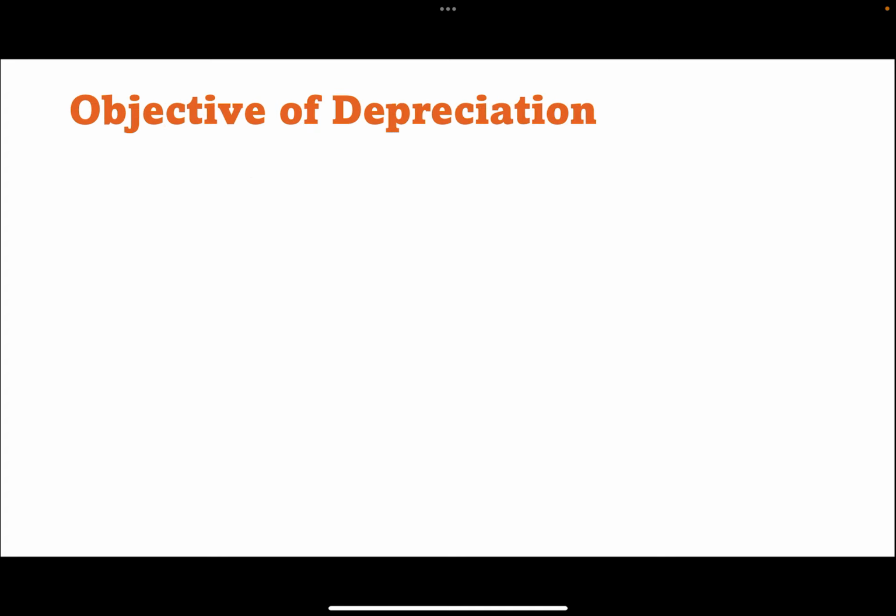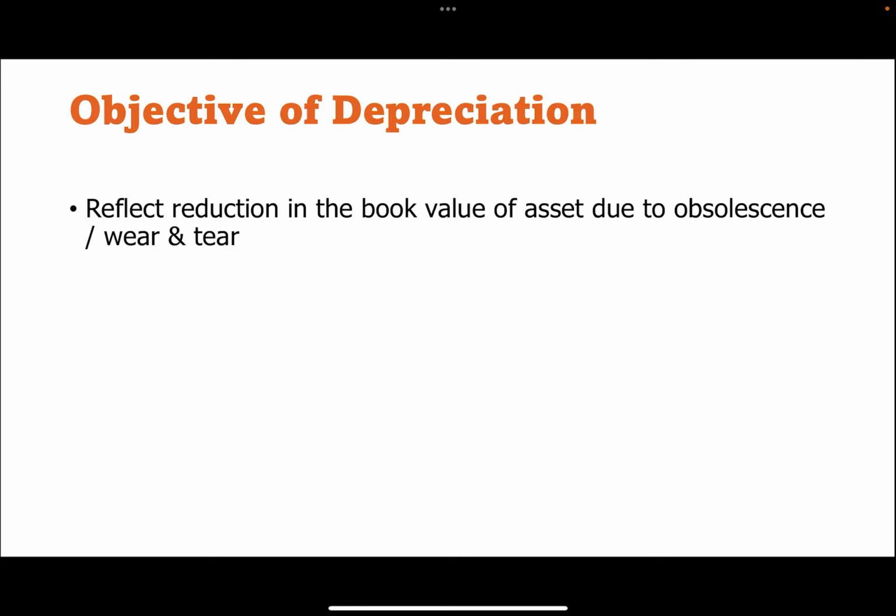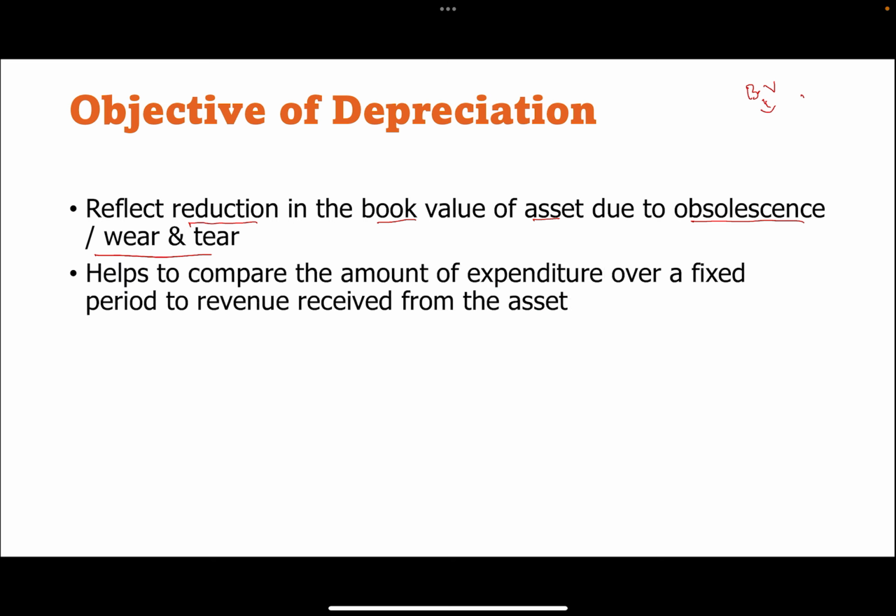And now let us discuss the objective of depreciation. Why do we include depreciation? This is to reflect the reduction in the book value of an asset due to obsolescence or wear and tear. That means for a company, when they buy a machine, it has a book value. After each year, the book value gets reduced. It also helps to compare the amount of expenditure over a fixed period to the revenue received from the asset.